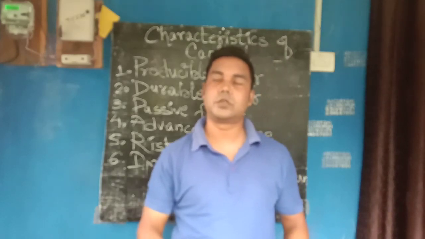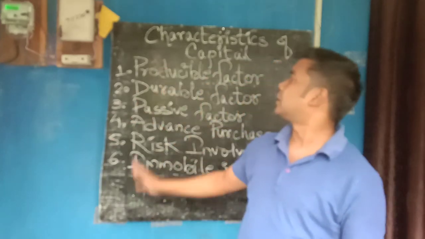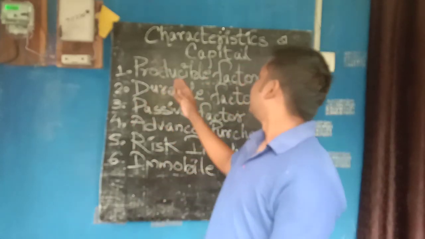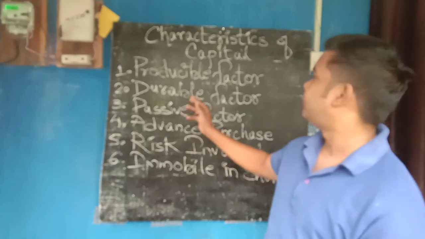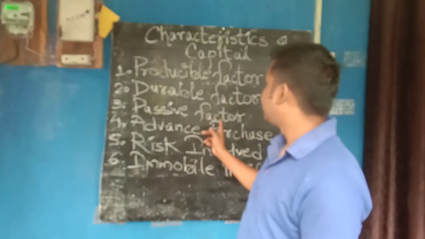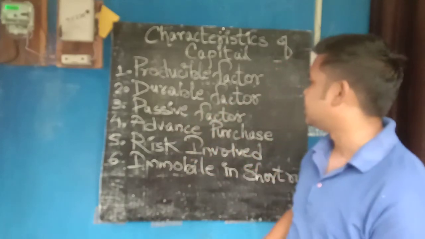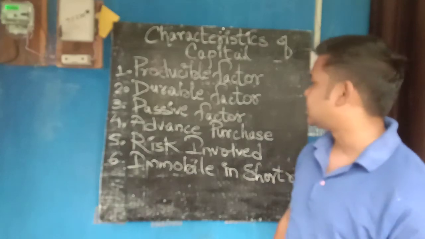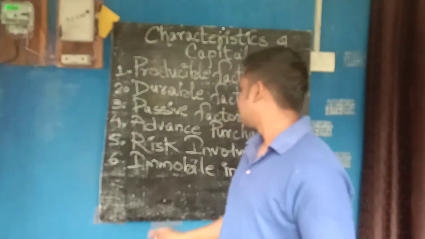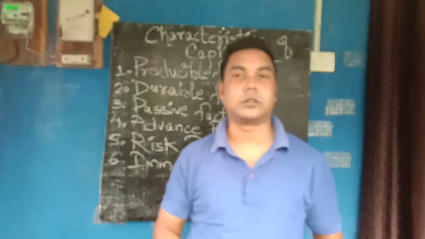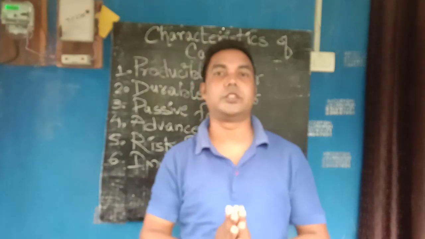So these are the characteristics of capital. First point, producible factor. Second point, durable factor. Third point, passive factor. Fourth, advance purchase. Fifth is risk involved, and sixth is immobile in the short run. These are the points which you need to know.